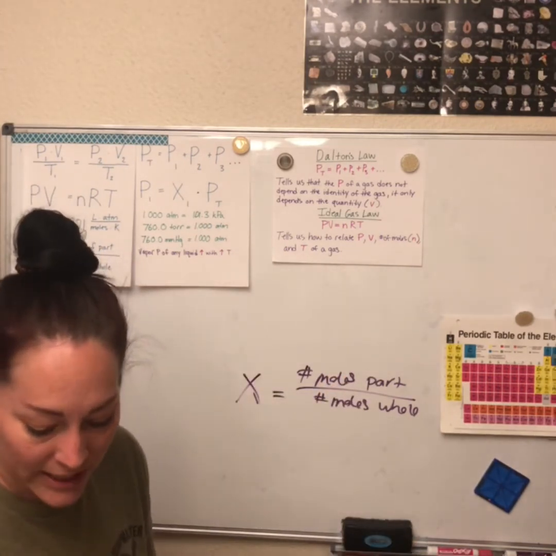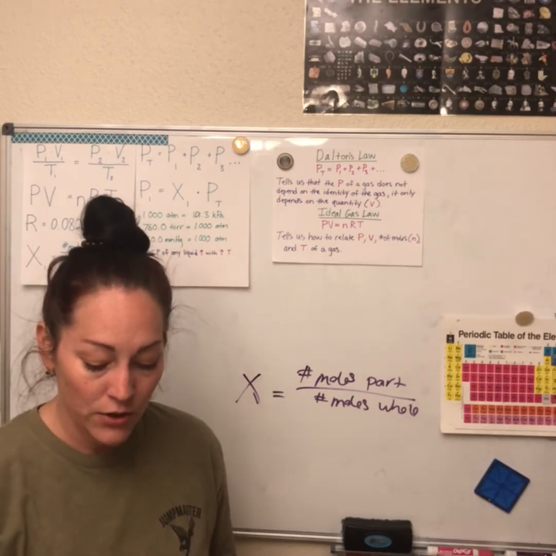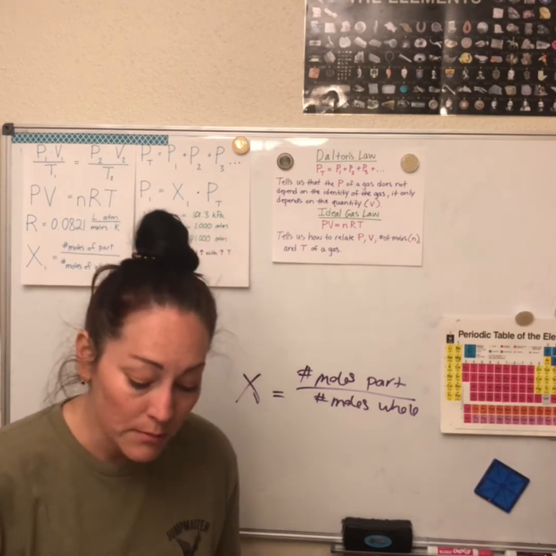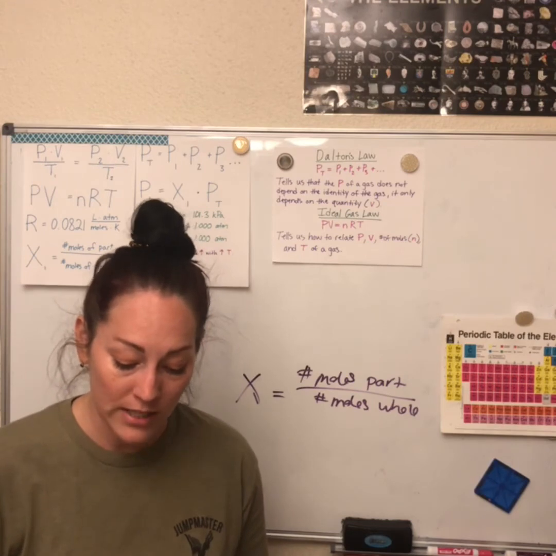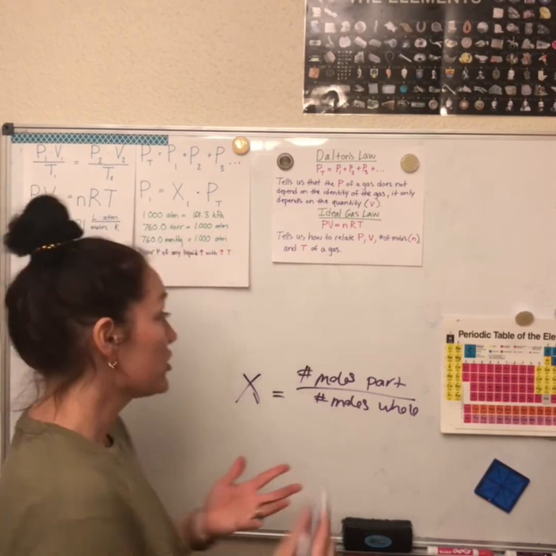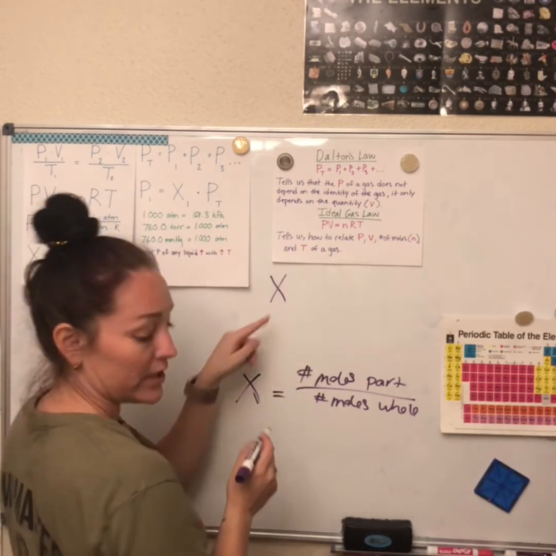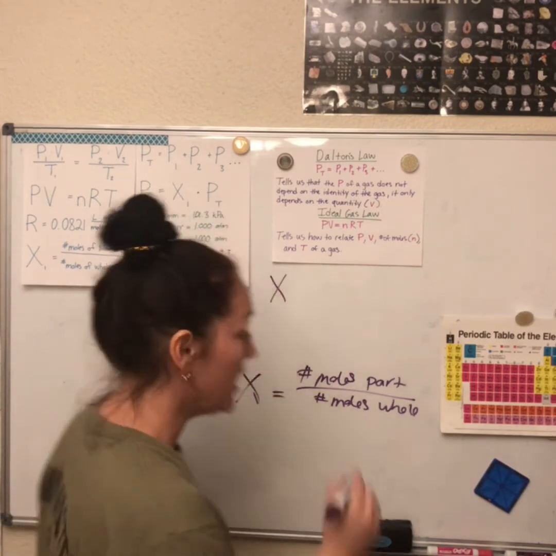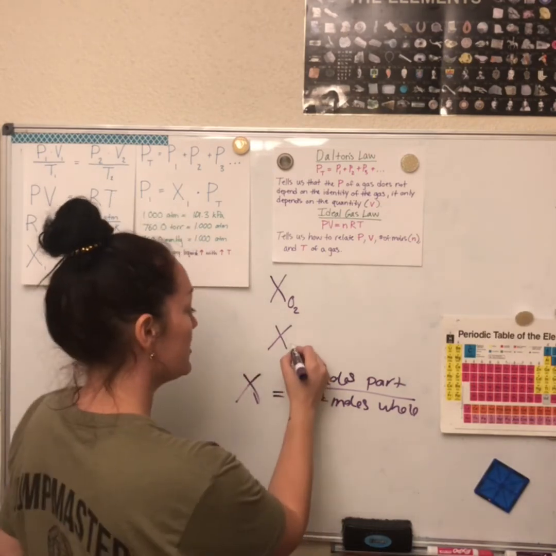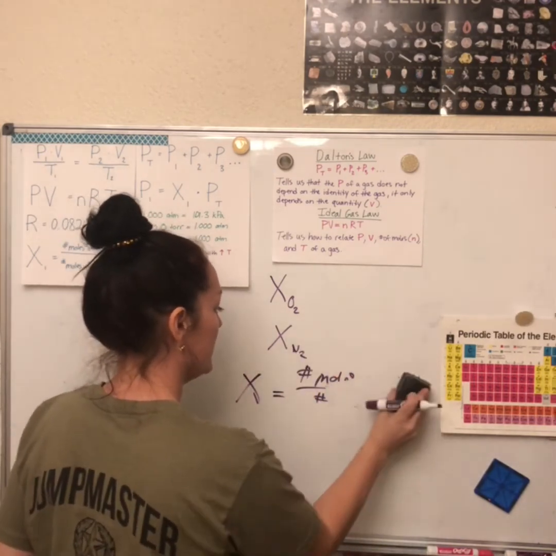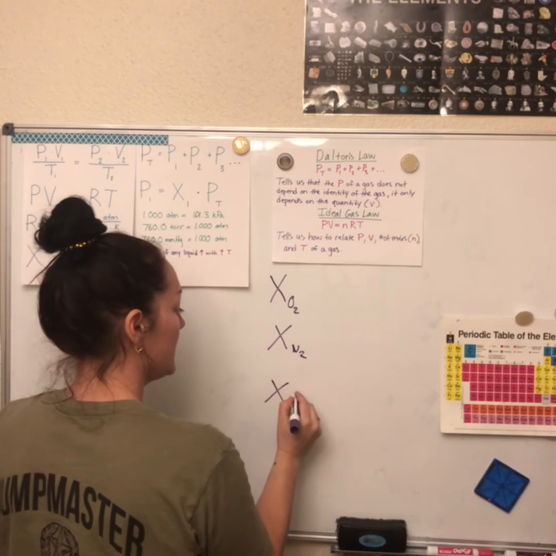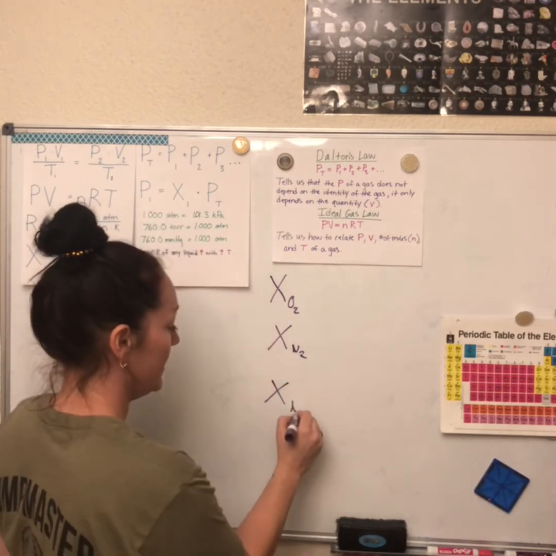So we are on page 399 right now. It says a mixture of gases contains 3 moles of oxygen gas, 5 moles of nitrogen, and 1 mole of neon. What is the mole fraction for each component in the mixture? All right, so I need to look for a fraction for each. So I'm going to say, okay, X is the mole fraction, and I'm going to list each one so that I can keep track of it. Okay, oxygen is going to be O2. The next one they gave me was nitrogen, so I'm going to say N2. And then the next one was neon, Ne, okay?